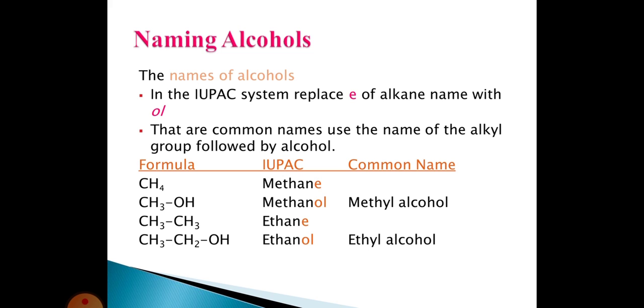The next one is CH3CH3. This is called ethane. In this ethane compound, one hydrogen atom is replaced by an OH group to form CH3CH2OH. In this, the name ethane's e is replaced by o to form ethanol. Ethanol is the IUPAC name. The common name is ethyl alcohol, where the ethyl group is followed by alcohol. That's why it is called ethyl alcohol, the common name. Clear? This is the naming of alcohol.